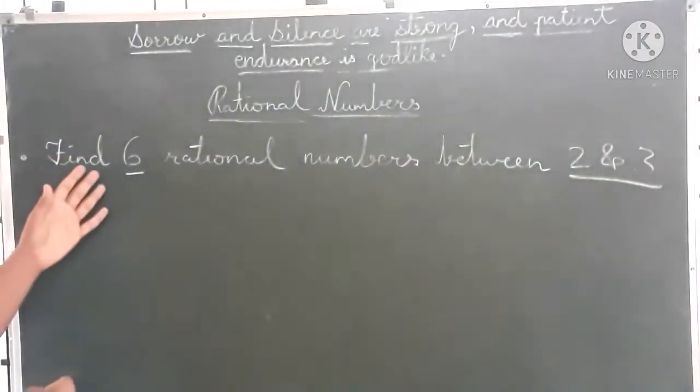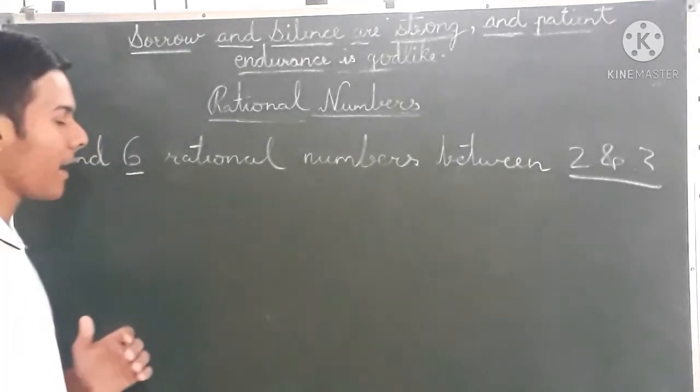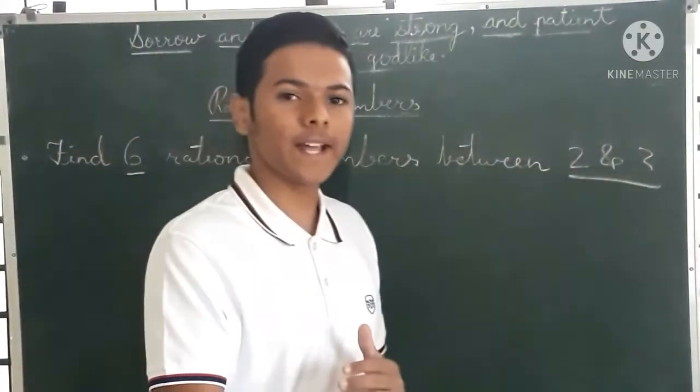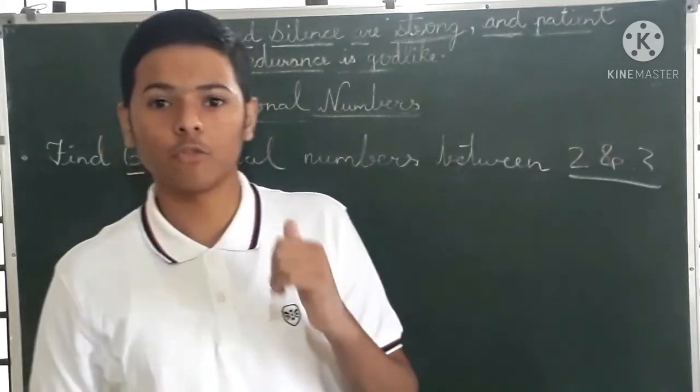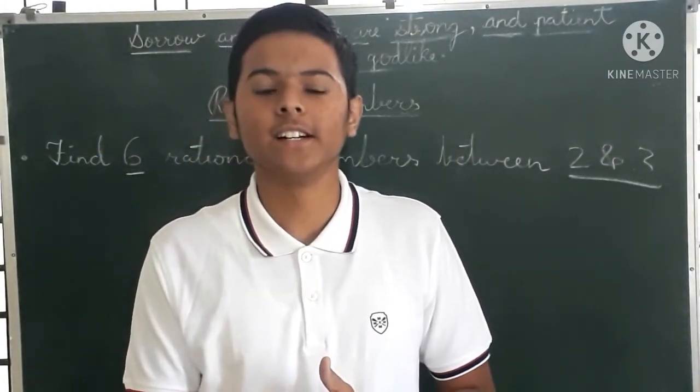So in the question we have to find the 6 rational numbers. So now we have to take a greater number than 6 in this case. What? In this case we have to take a greater number than 6.